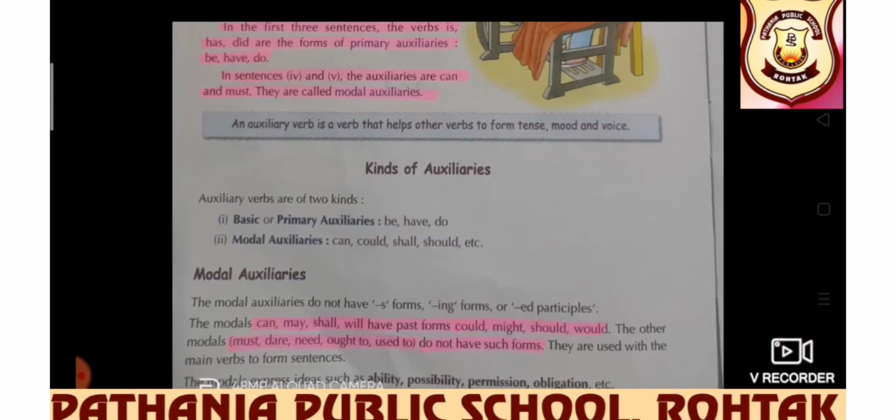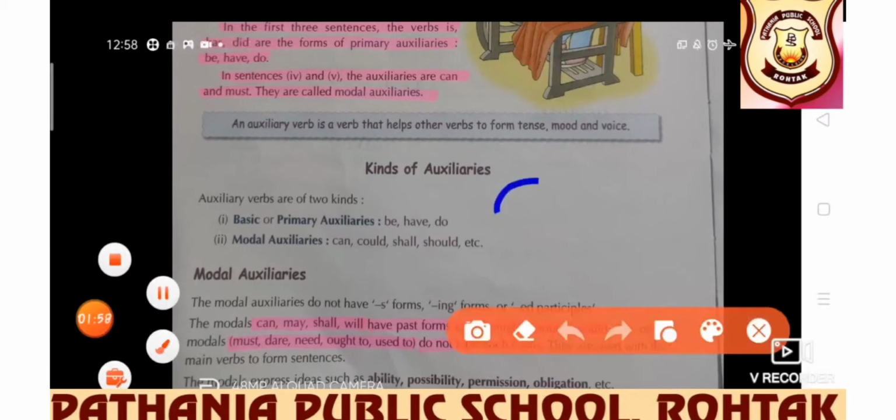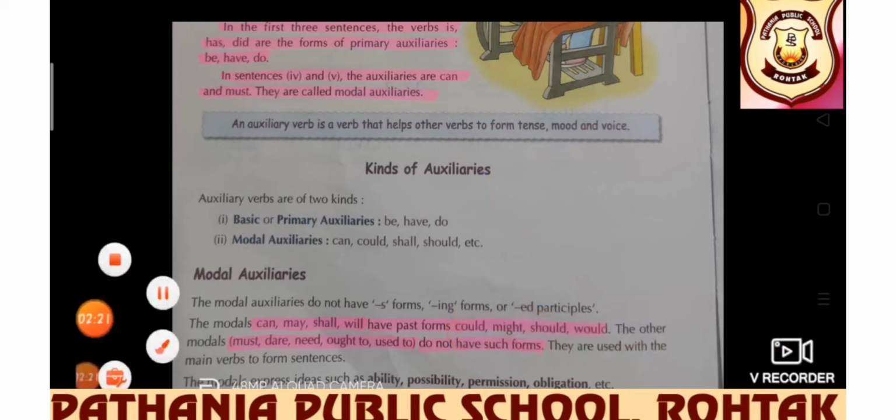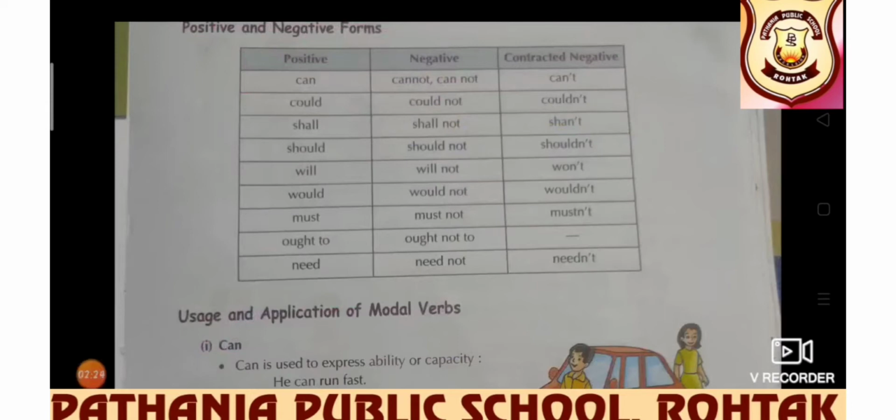Modal auxiliaries do not have any s forms, ing forms or ed participles. What does it mean? Suppose the modal can is there, that will remain the same irrespective of whatever the subject is, whatever the tense is. Modal auxiliaries do not have any other form. Their position is the same in all types of sentences. And what do modals do? They tell us about the possibility, capability, mood of the speaker.